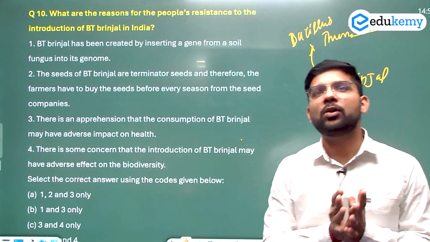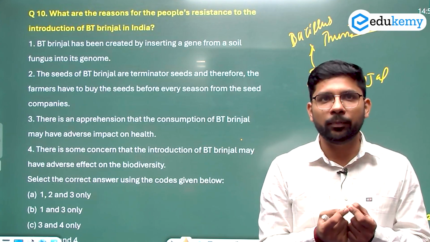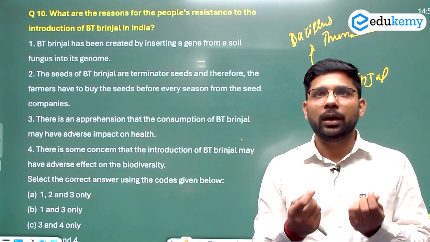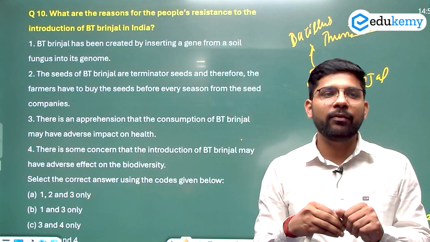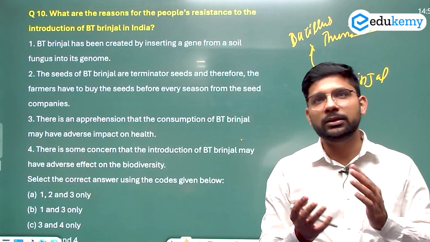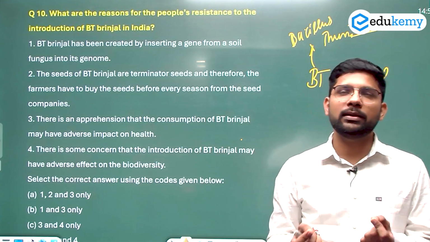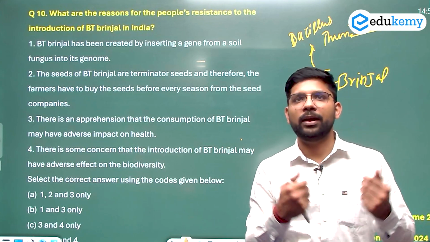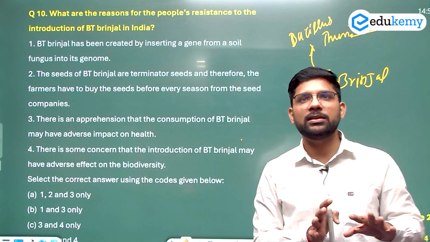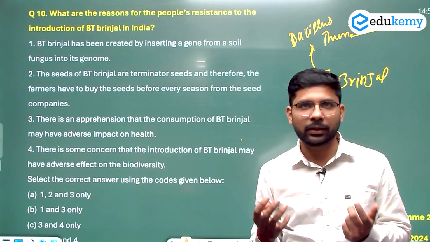That's a major reason. Maybe the major concern, I felt, is a health concern to the people. Gene-edited crops are not only supposed to have positive effects, they are also having negative effects on some human beings, so some humans are affected by it. It's also affecting the environment. In the case of pollination, it's also affecting the nearby crops, that is, the non-genetic crops. That's why the people are against genetic engineering crops, or we can say Bt brinjal, or maybe some other kinds of crops.